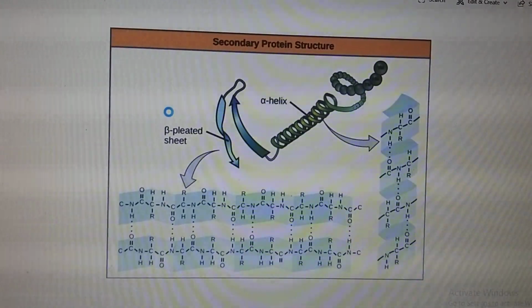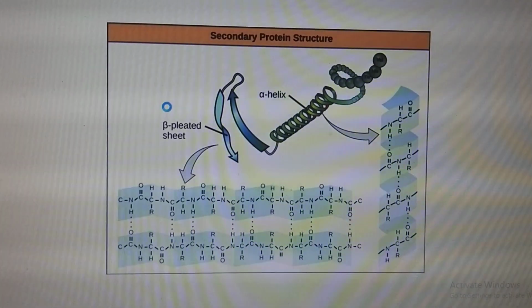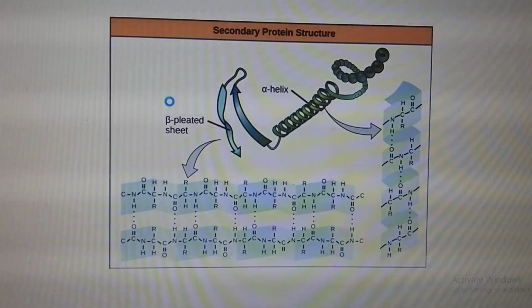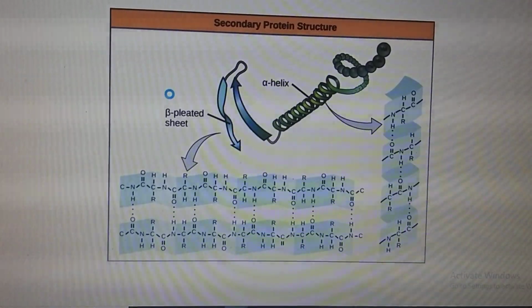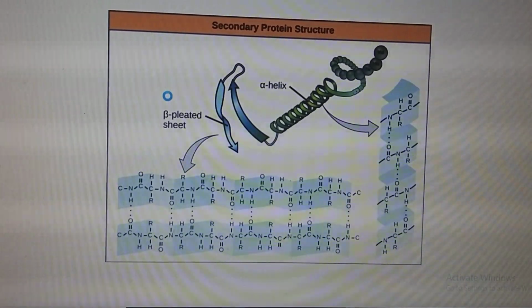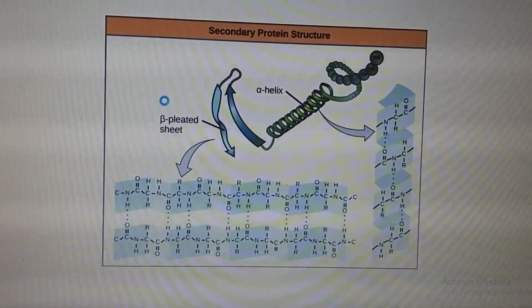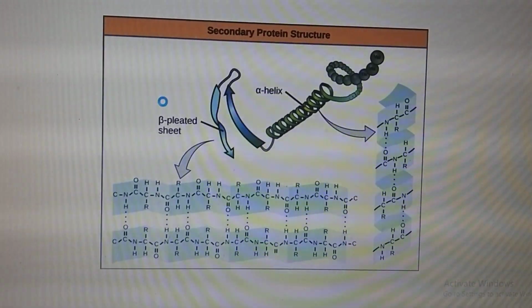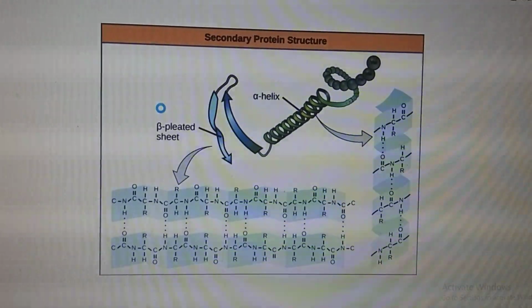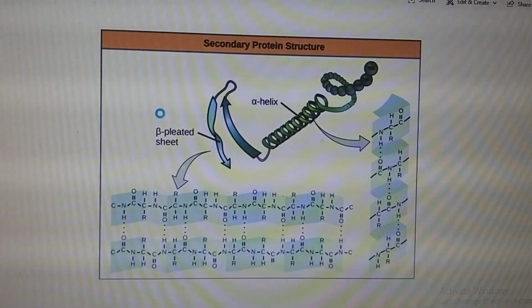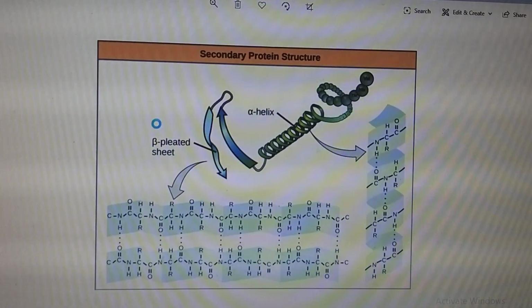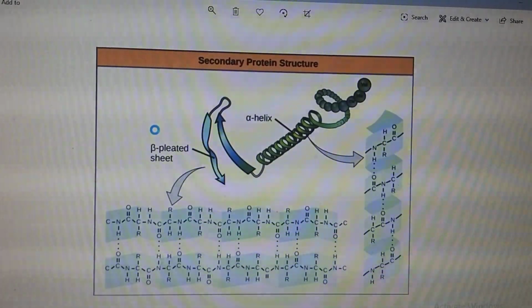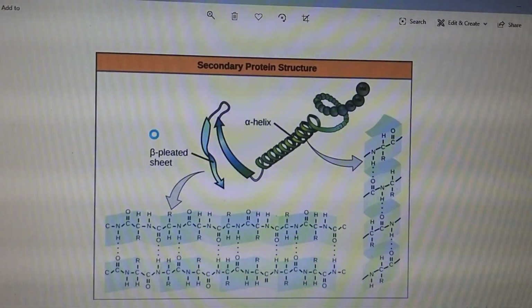This is a diagram showing the alpha helix form and beta pleated sheet. If you talk about the beta pleated sheet, then you find that the polypeptide chains are stretched out and then laid side by side in a zigzag manner to form a flat sheet. You can see in the diagram that each chain is held to the two neighboring chains by hydrogen bonds, and these sheets are stacked one upon another to form a three-dimensional structure called the beta pleated sheet structure.